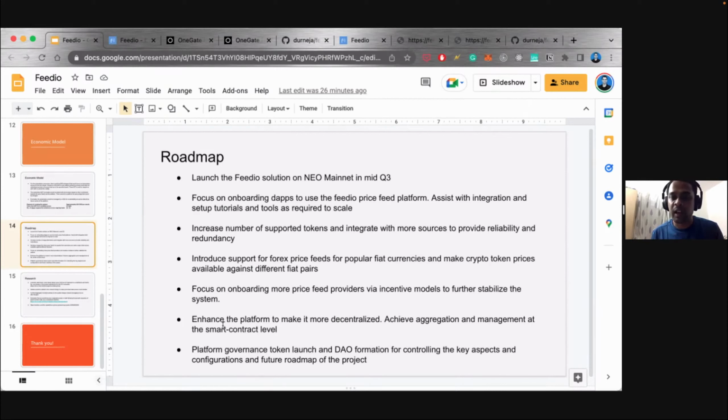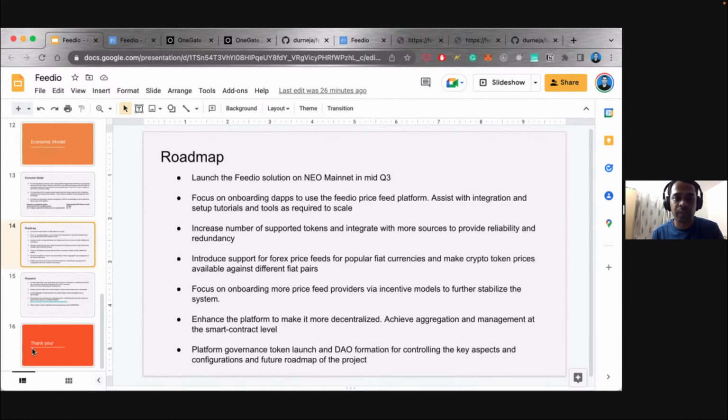So the end goal will be that we have a DAO formed to manage this project. It will take care of various configurations: how the providers are incentivized, what the cost to subscribe to these price feeds is, what the threshold criteria are, and who gets to be a provider. So all those critical decision points and metrics can be controlled by a DAO, right? That would be our eventual goal.